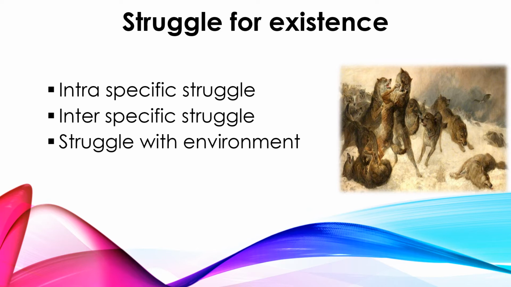And the third one is the struggle with the environment. Of course, with the environment also there will be a struggle, related to climatic variation, climatic changes, flood, earthquake, drought. These are all effects that may happen in the environment. So the organisms are supposed to cope with this changing environment also, right? So when the population is increasing, surely the organisms have to face all these kinds of struggles. That is what he mentioned: if there is overpopulation, surely it may lead to struggle for existence, right?